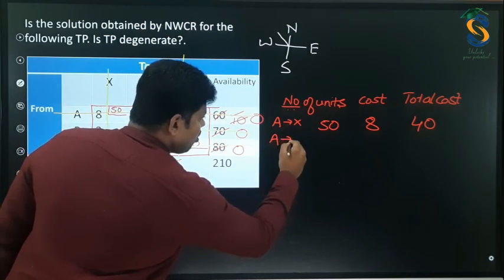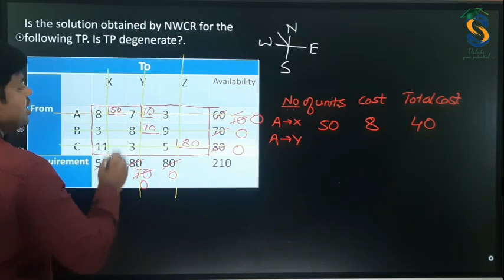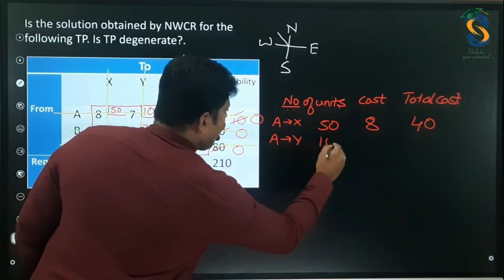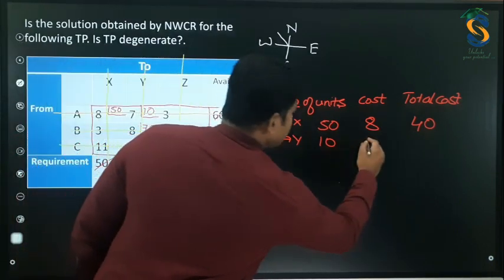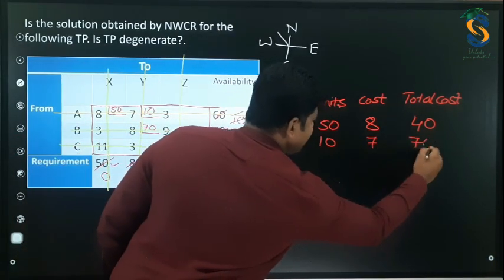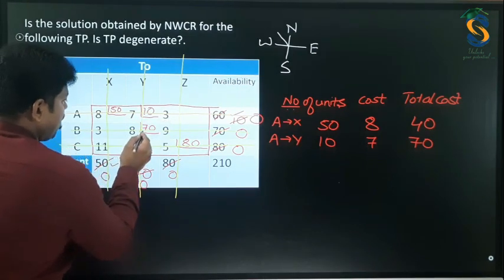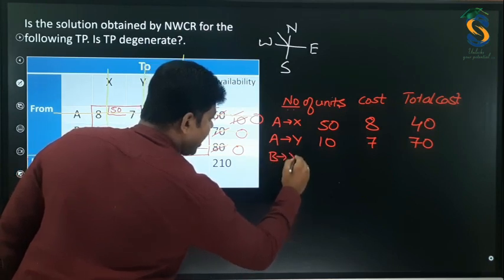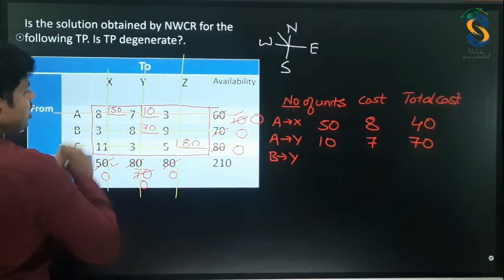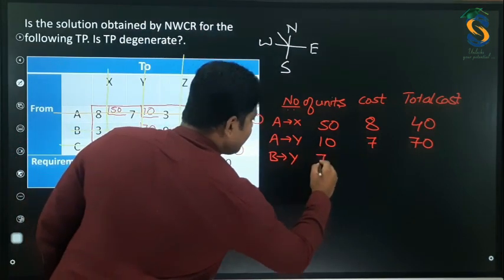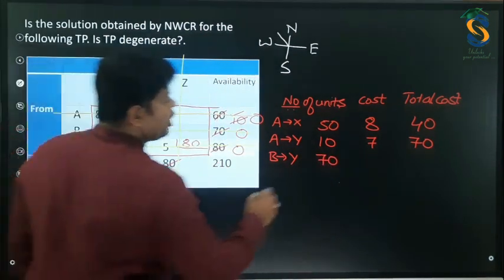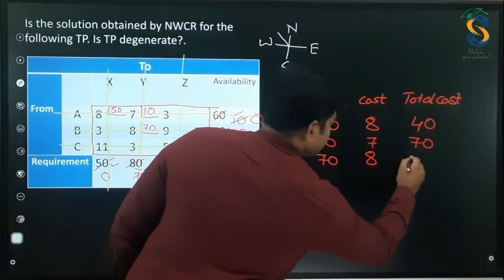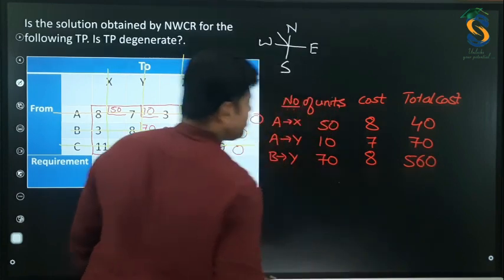Now this got over. The next step, A to Y. A to Y, right? So how many units did you allocate? 10. Cost per unit is 7. Then this becomes 70. Then you come to this. From B to Y. From B to Y. What is the units allocated? 70. Per unit cost, 80. Right? $560.